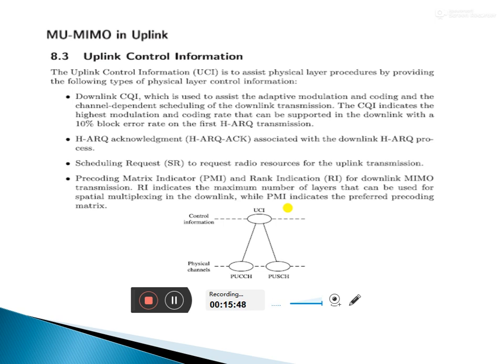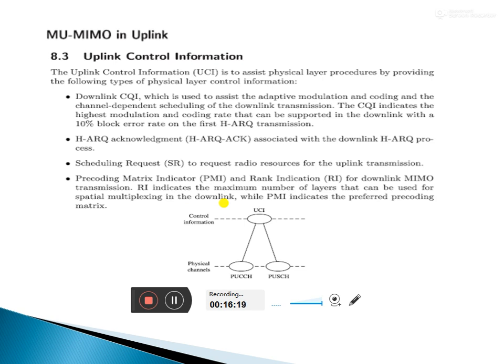According to that, what type of PMI is there, what type of RI is there: rank indication, precoding matrix indicators, rank indications. So these are some procedures of uplink control information.